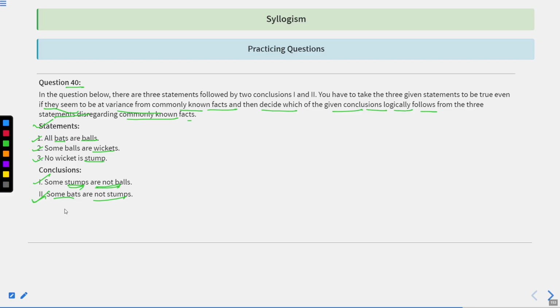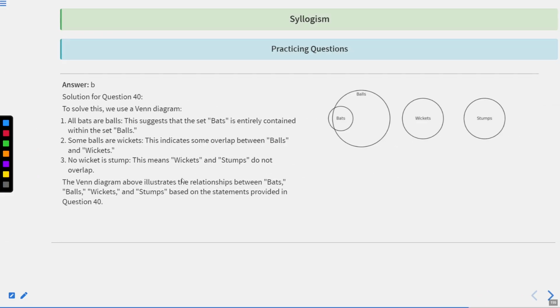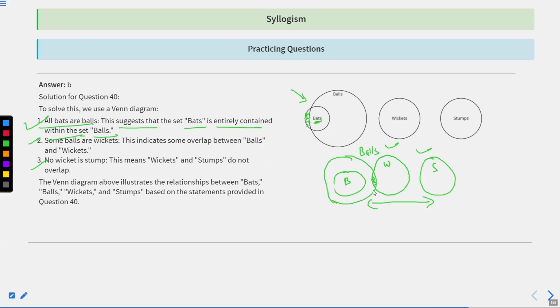But when we talk about some bats are not stumps, if we talk about balls, all bats are balls, that we can show. And then there are some balls which are wickets, and there is no wicket which is a stump. So there are chances that the balls which are wickets also will not be stumps. Is it true, my dear students? Yes or no? Yes, that is very true, that some of the balls which are wickets shall not be stumps, because if they are wickets, they cannot be stumps.